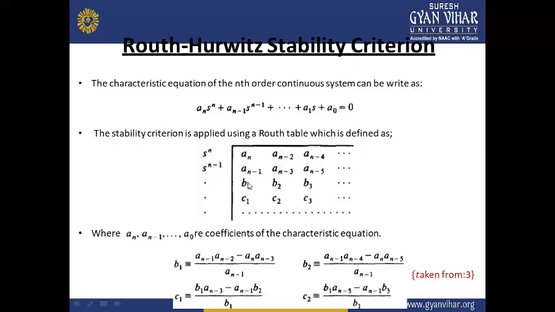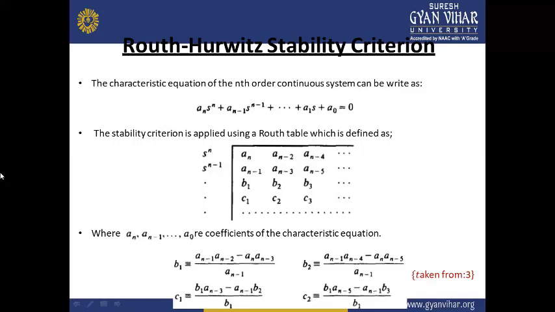Now in the next one, in the third row, we will be calculating the other coefficients B1, B2, B3, and so on, C1, C2, and C3, and so on. Where an minus 1, a naught are the coefficients of the characteristic equation, and B1, B2, C1, C2 will be calculated.